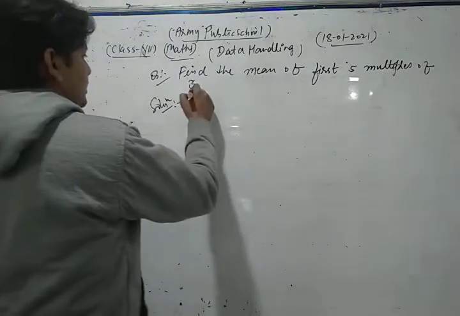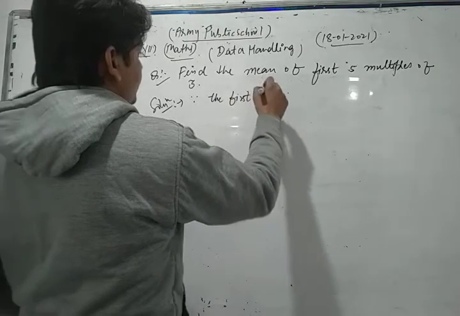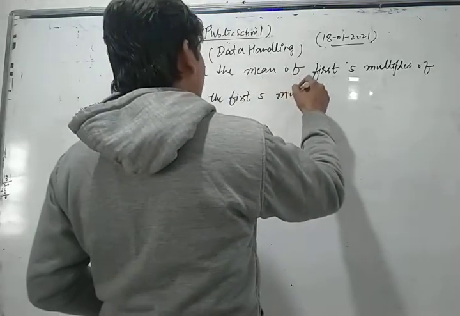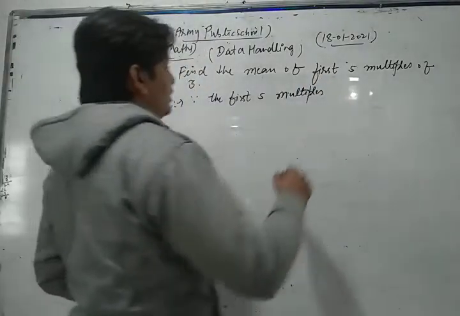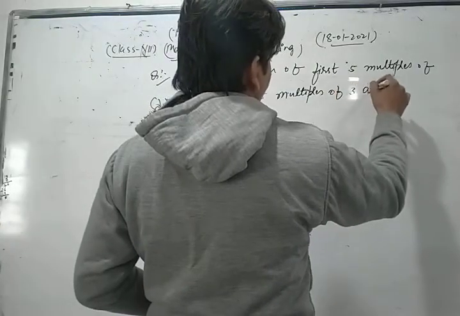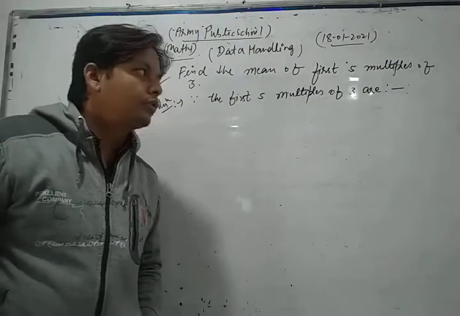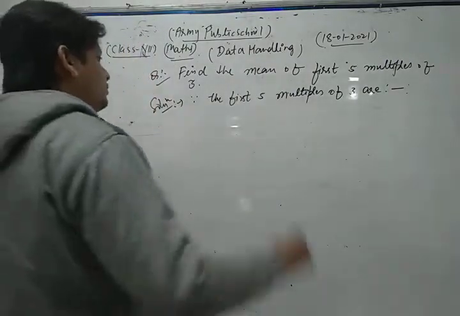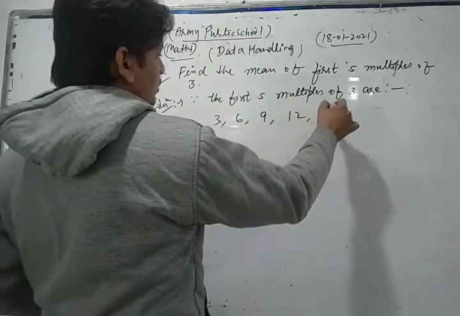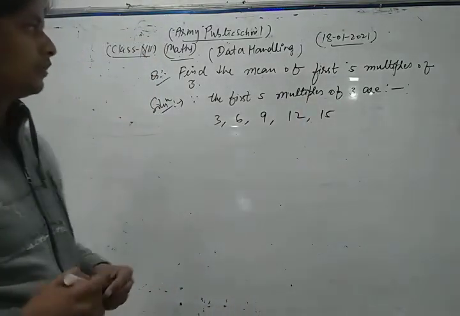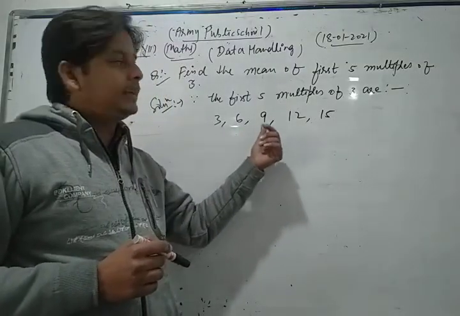The first 5 multiples of 3 are 3, 6, 9, 12 and 15.